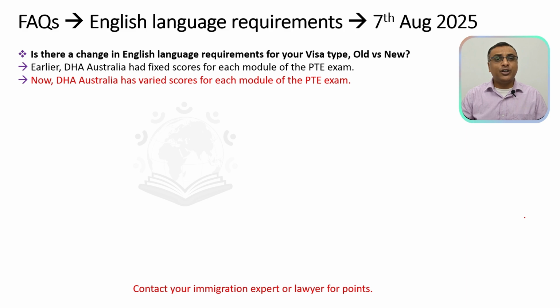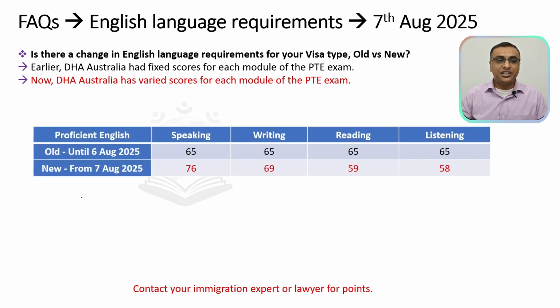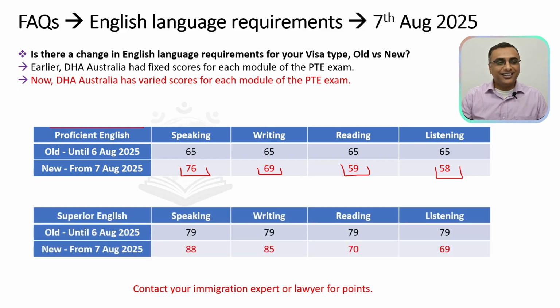Mainly, I will be showing only 2 categories. First, let's start with proficient English. From 7th of August, you would have to get 76 in speaking, 69 in writing, 59 in reading module and 58 marks in your listening module, especially for proficient English. Moving on to superior English.